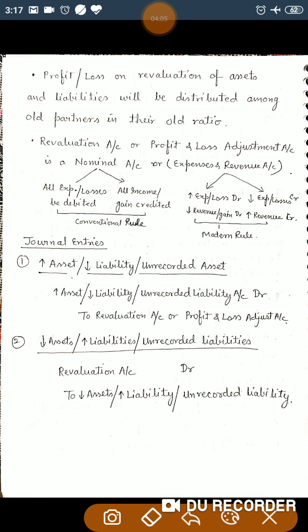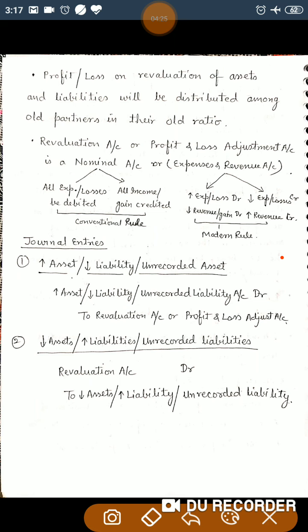Both are correct. Generally we use revaluation account, but sometimes the question asks you to prepare a profit and loss adjustment account. So profit and loss adjustment account is the same as revaluation account. This is the same terminology used for revaluation.